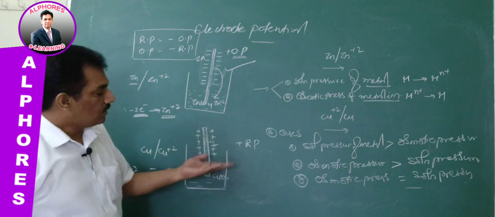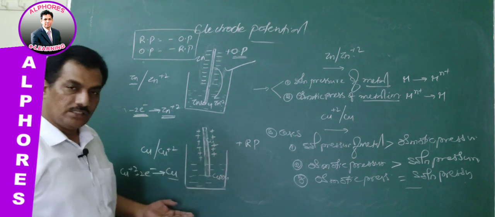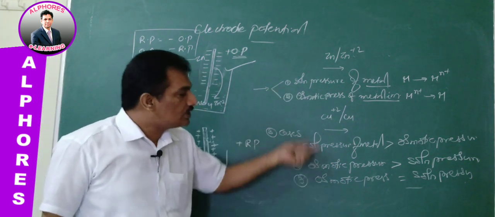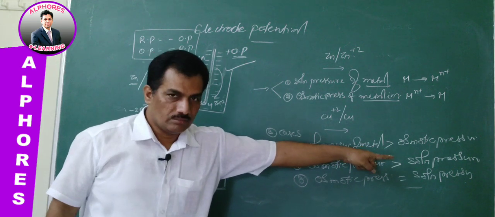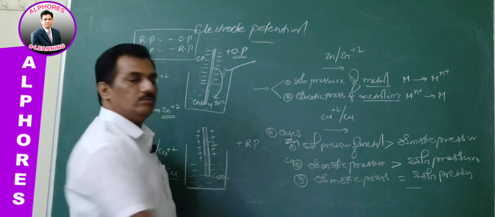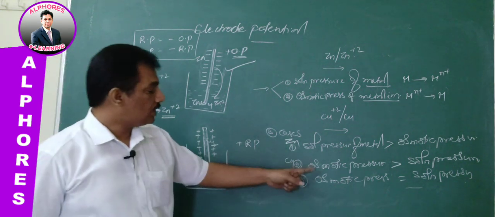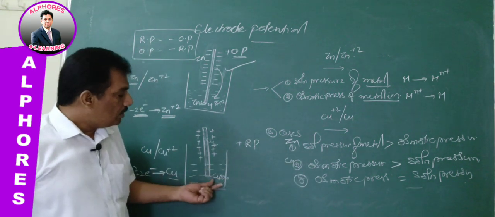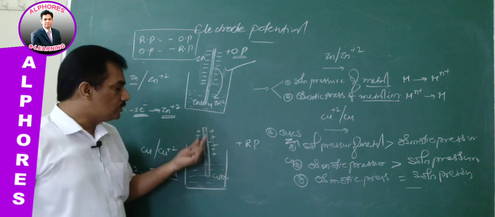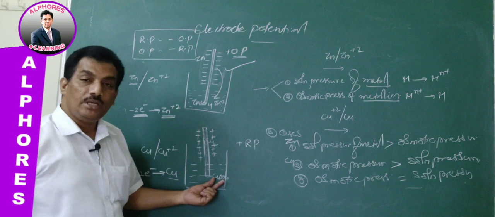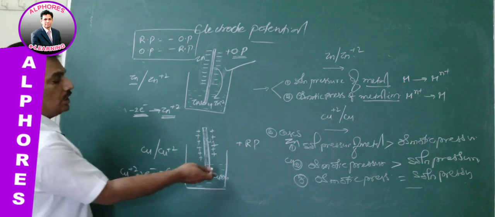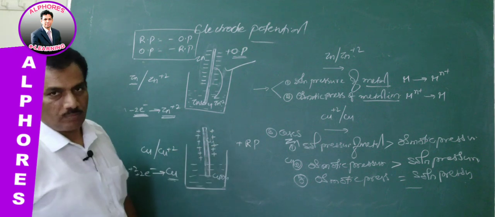And now I think you can easily understand what is happening in copper. In copper, osmotic pressure is dominating the solution pressure. Copper ion getting reduced to copper is dominating, because the osmotic pressure of the metal ion is more.